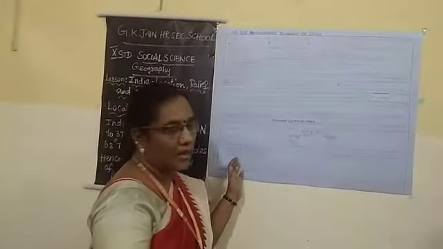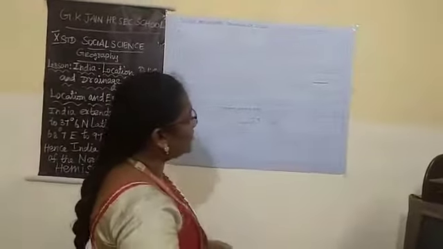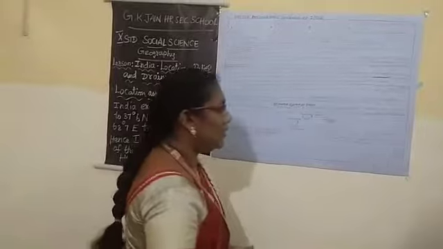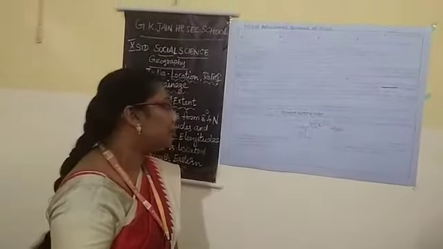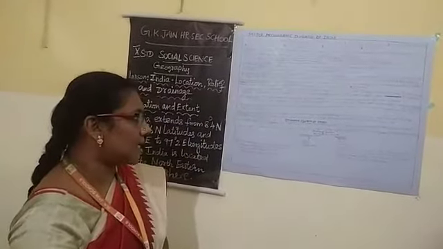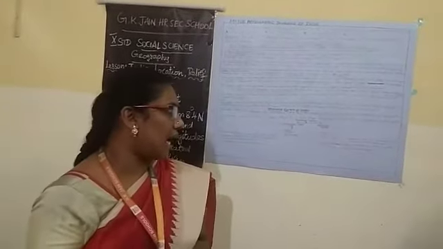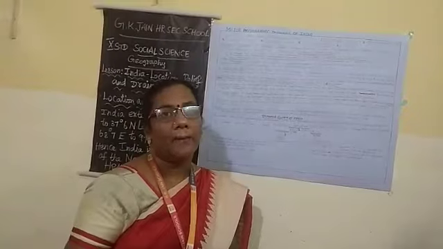Next one is Peninsular river. Narmada, Tapti, Mahi, Sabarmati rivers confluence with the Arabian Sea. Mahanadi, Godavari, Krishna and Kaveri are the major east flowing rivers and drain into the Bay of Bengal.